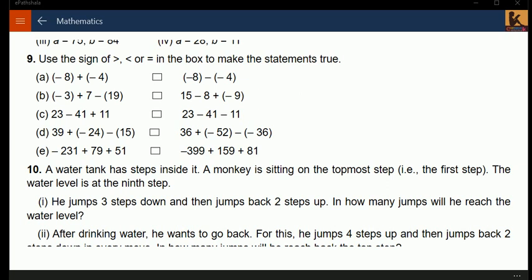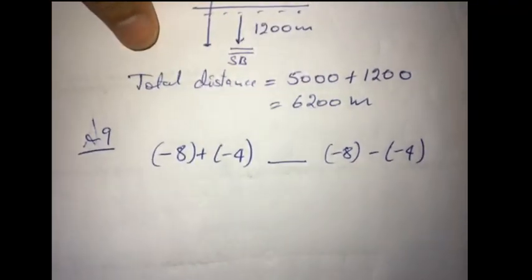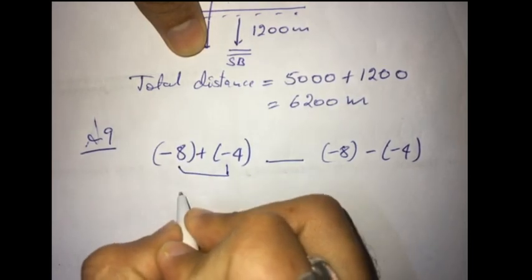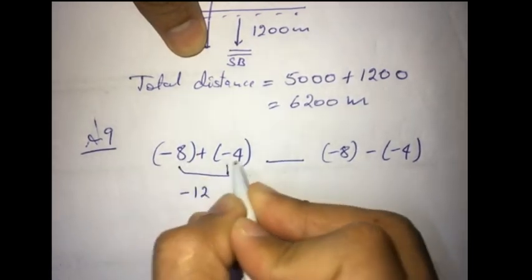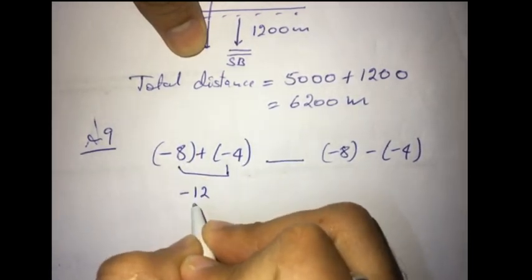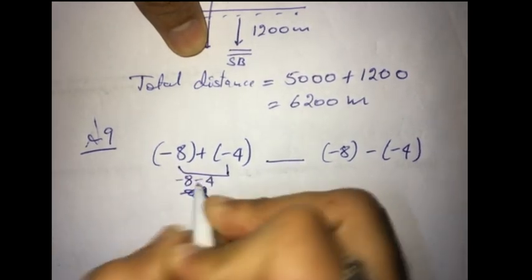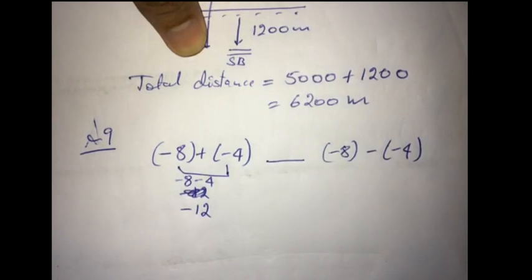Minus 8 plus minus 4, and minus 8 minus minus 4. This is what is given to you. You have to find which one is greater. This will give us a result minus 12. Minus 8 minus 4 will give you minus 12. Or you can write it like this also.